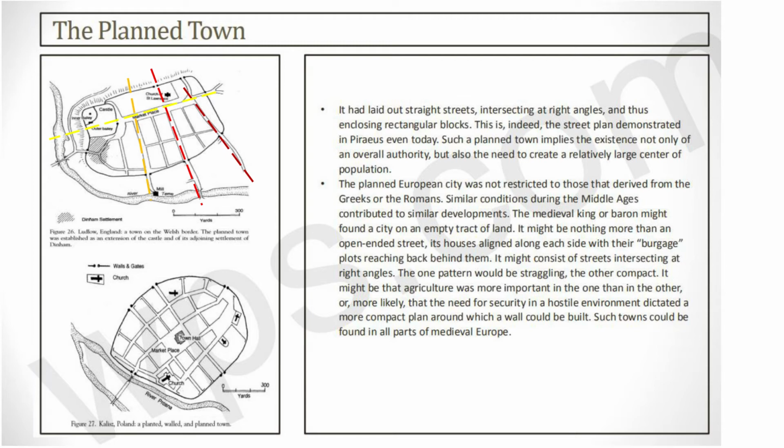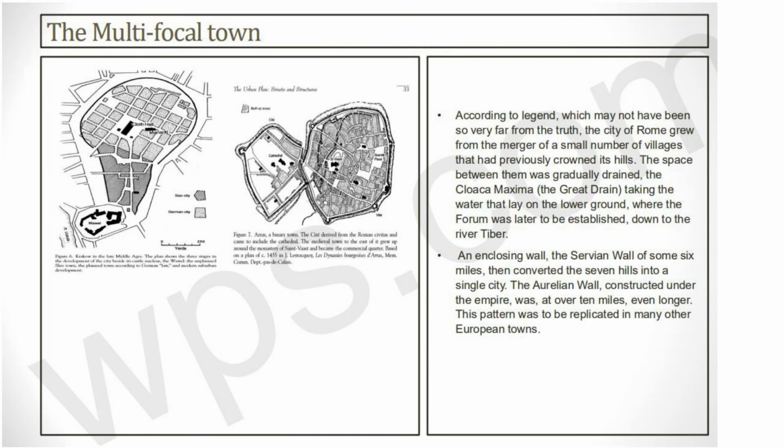So yeah, the planned town had something like that. The planned town was a town which had its own restrictions and its own rules. Now the planned towns had walls and gates around them. They definitely had it, and the churches and the marketplaces were the most important of these towns, and even the town hall which existed on the town plan. So some small city from England and some small city from Poland, which we are looking at.